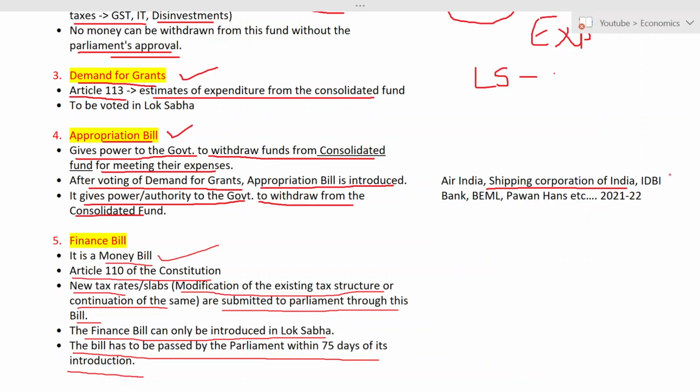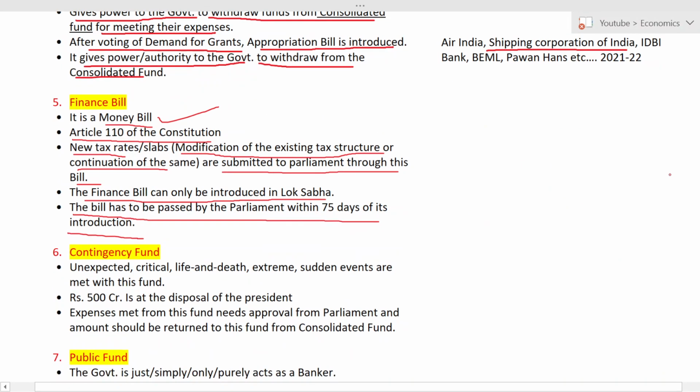After demand for grant. So demand for grants is like what? Option A, asking permission to withdraw money from consolidated funds. Option B, depositing money back to the consolidated fund. Option C, withdrawing money from contingency fund. Option D, depositing money back to contingency fund. So what is the correct answer for demand for grant? Demand for grant means asking permission for withdrawing money from consolidated fund, and it has been justified under Article 113.